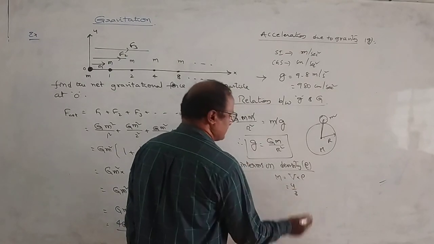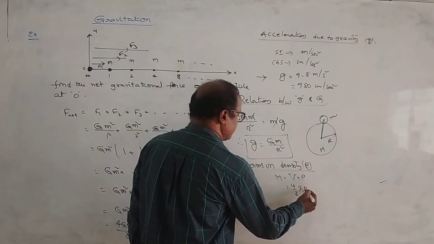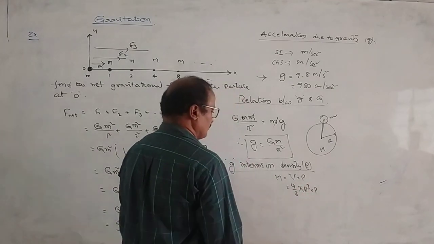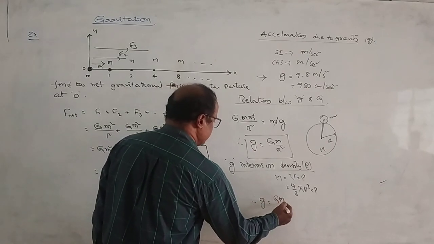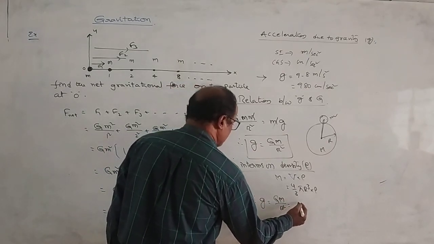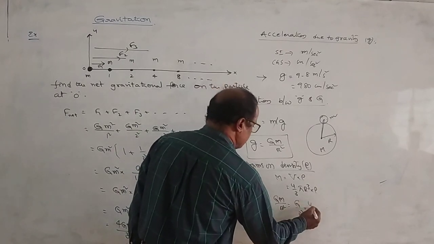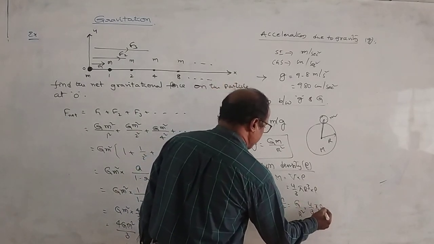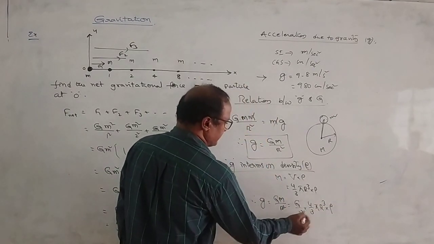Taking the Earth as a perfect sphere, its volume is 4/3 πR³ into rho. If we substitute, g = G M/R² = G/R² into mass, which is 4/3 πR³ ρ. Okay? Here R³ cancels with R².